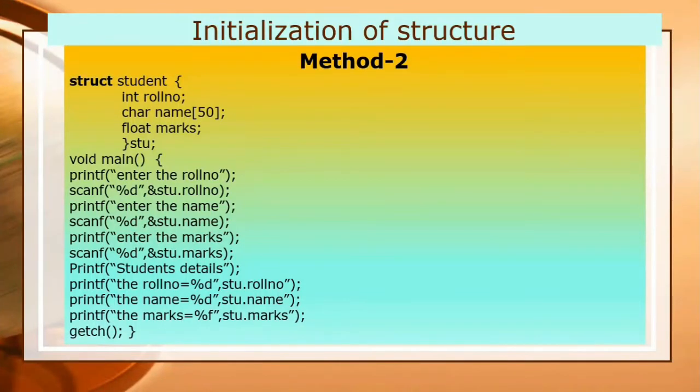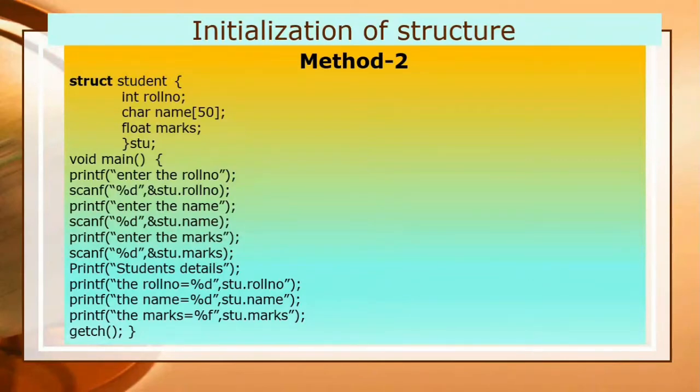Just to explain, I have not written a proper program here, but as you know the starting point of a program is main. After the main function, when you execute the program, it will prompt: enter the roll number. The student will enter the roll number. Here one thing is important: we use a special operator, called the dot operator. With the help of the dot operator we can read a value from the keyboard and store it at the place of roll number.